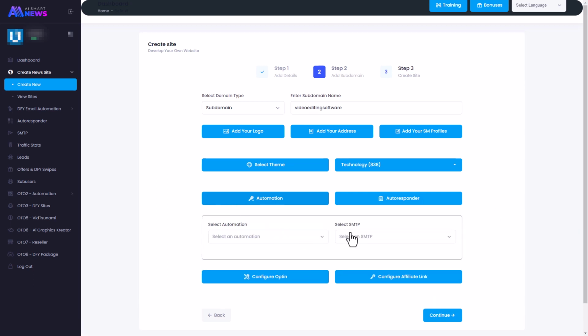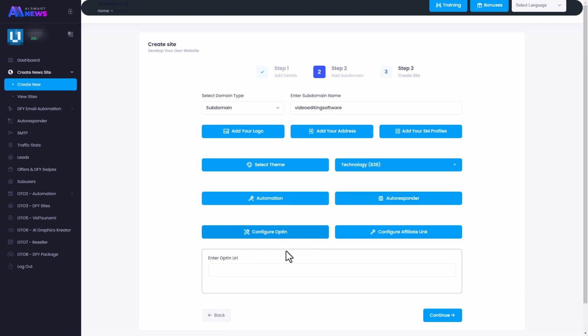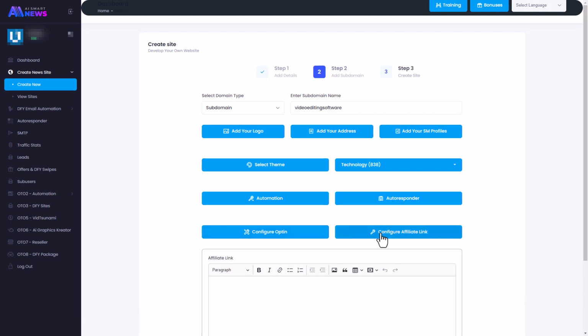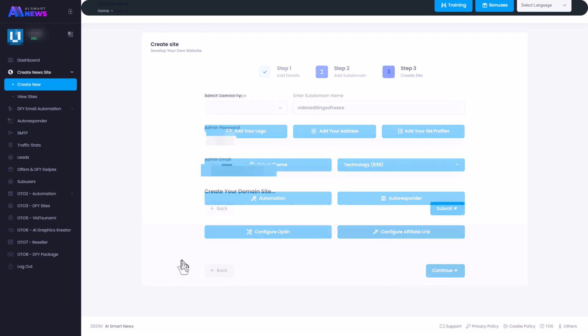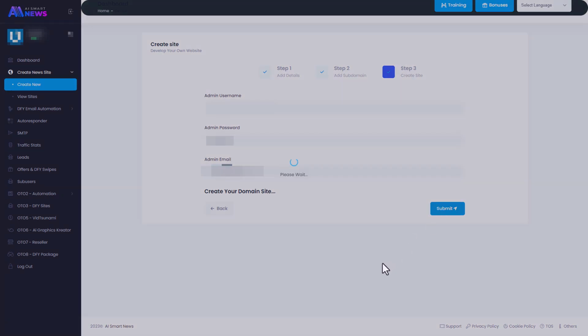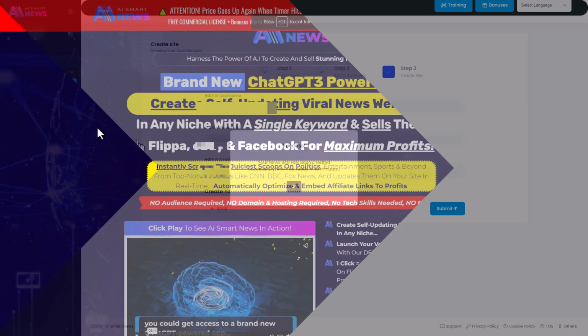Automation. I don't really understand this, I'm sorry to say. Autoresponder. There aren't any autoresponder options anyway. Configure opt-in. I don't want to fiddle about with that. And I can add in some affiliate links if I want to, but I'm not going to today. So then once we've done that, we get some details about admin, usernames and passwords and emails, and then we just submit it and it creates the site. My site has been successfully created. It will be ready in 10 minutes.